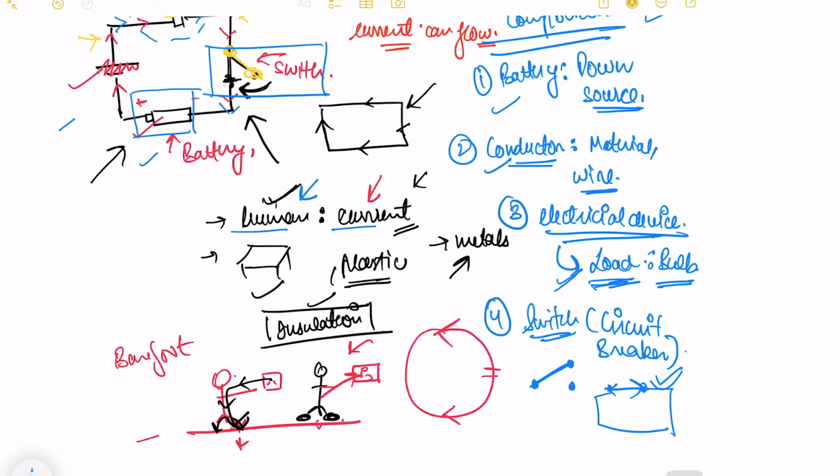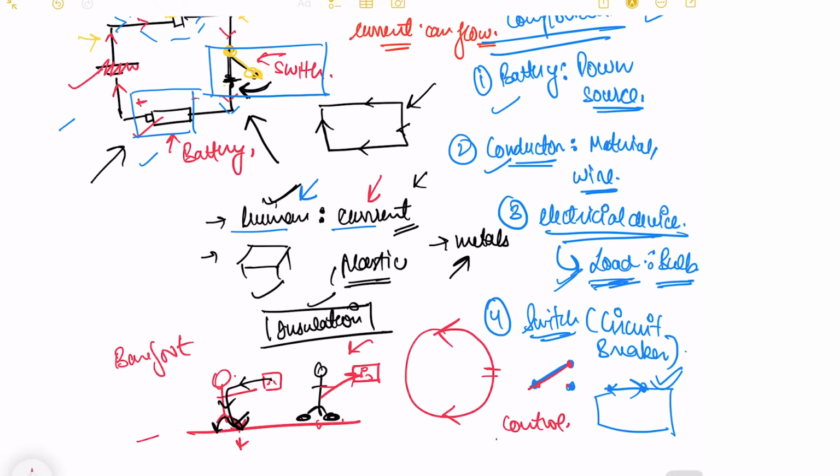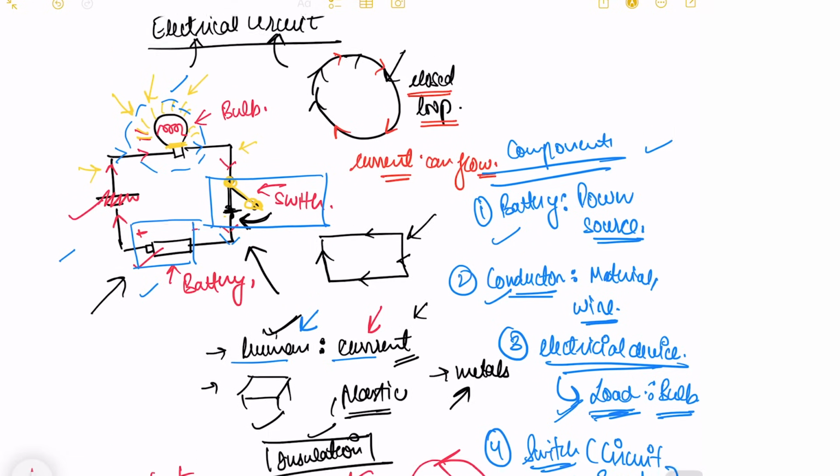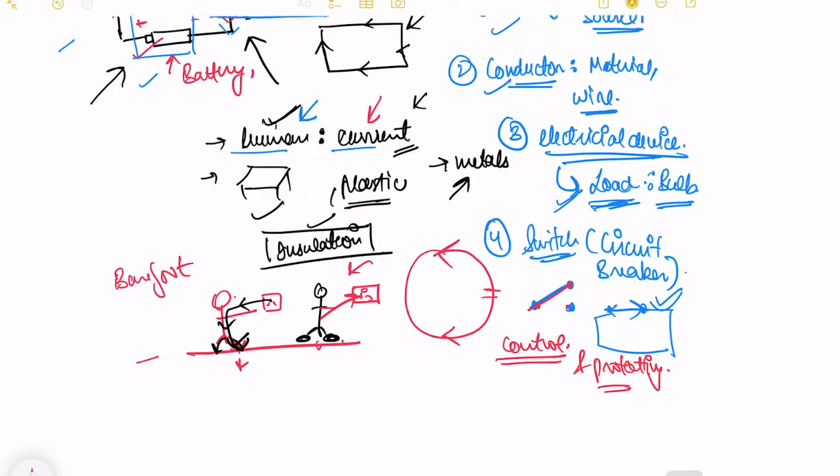And when I break this circuit by switching off my switch, this will break the circuit and switch off your appliance. So it is used to control and protect the complete circuit from overloading and short circuit. So these are the four components of your electric circuit.